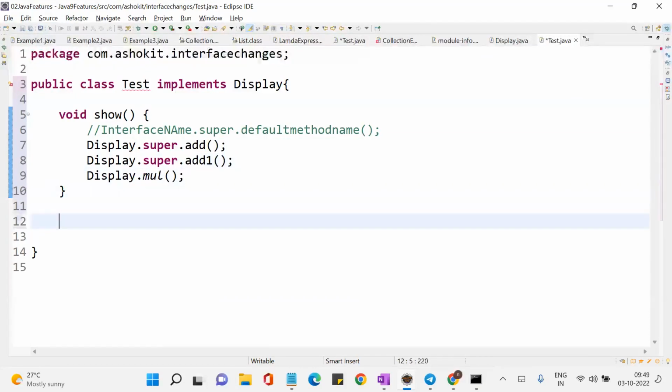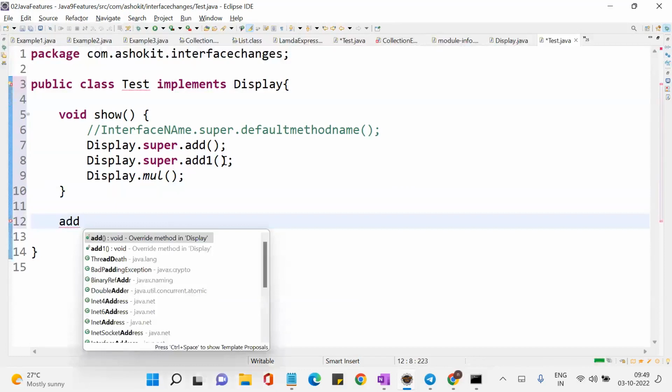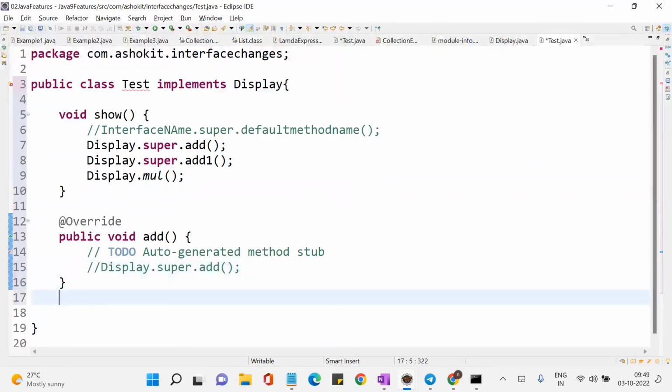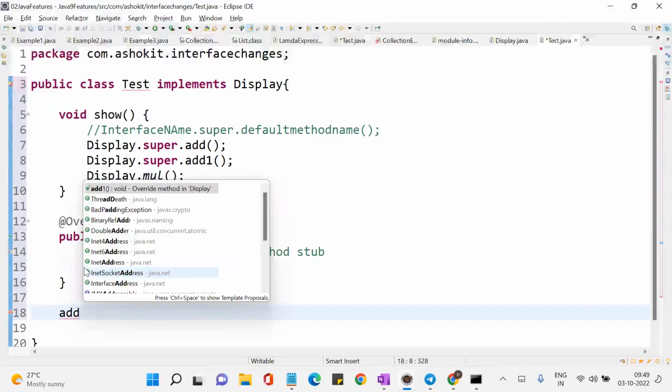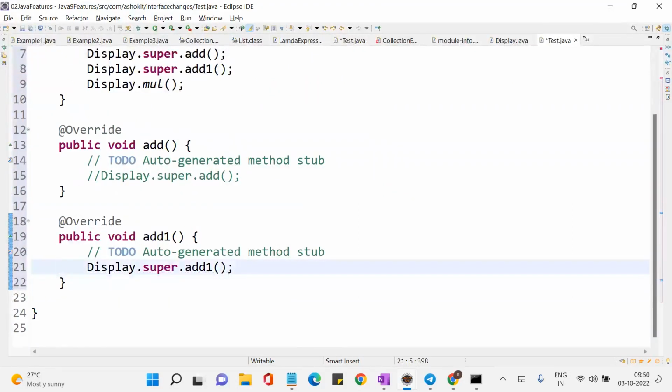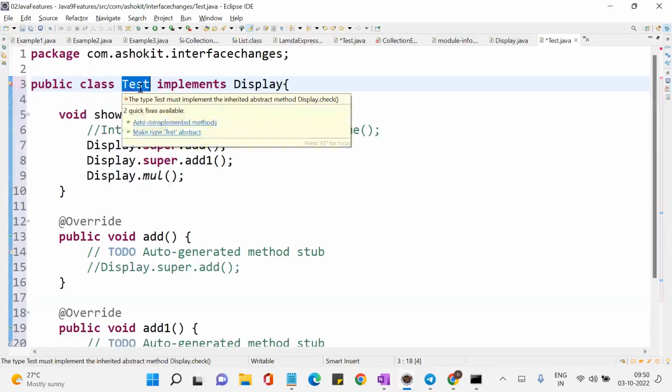Now, can I override this add method? No, I'm overriding. See, I'm overriding the add method, which is present in the interface. Okay, now let me remove this one. I'll write the code. Similarly, can I override the add one method? Yes, I can override it, correct? So that means I'm able to override the default methods. So can I override the static method? No, we cannot override, it is a redefinition.